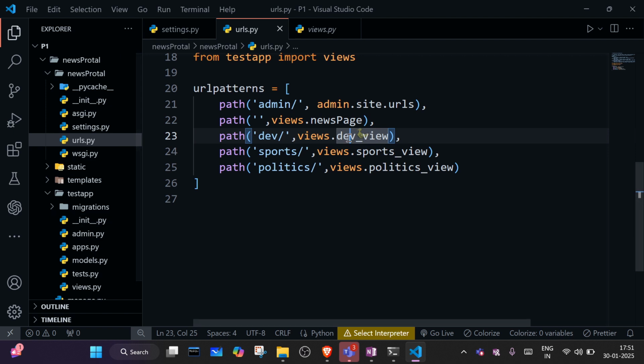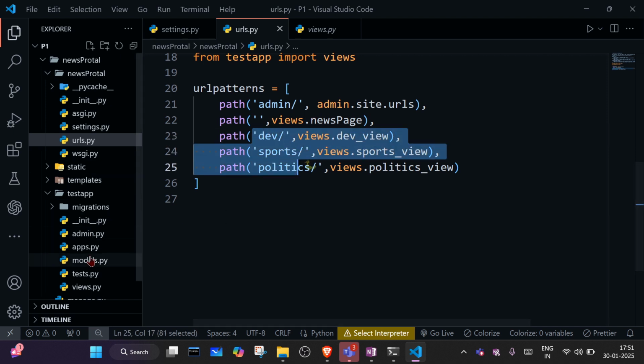So now we have created the endpoints basically. Now we will create the views.